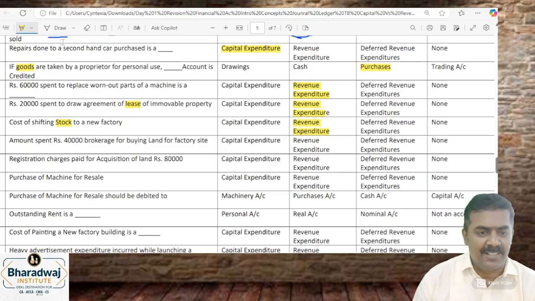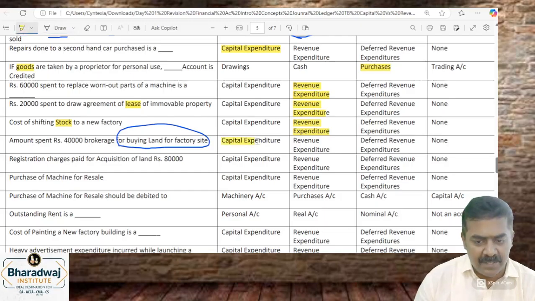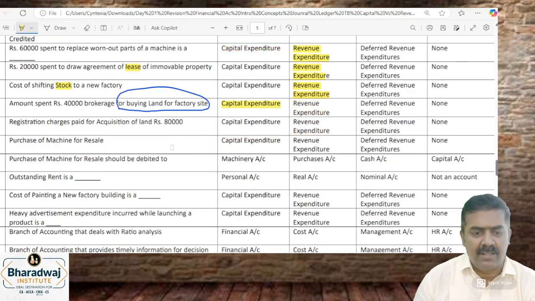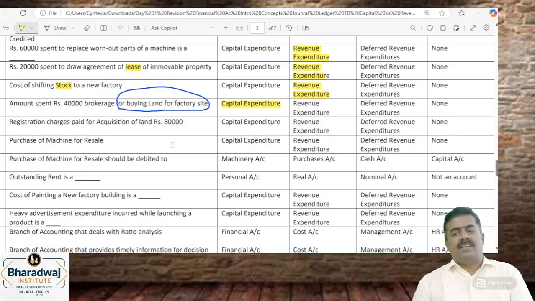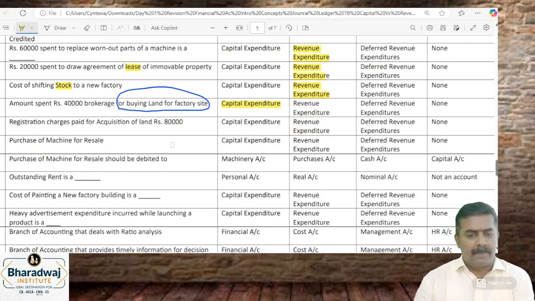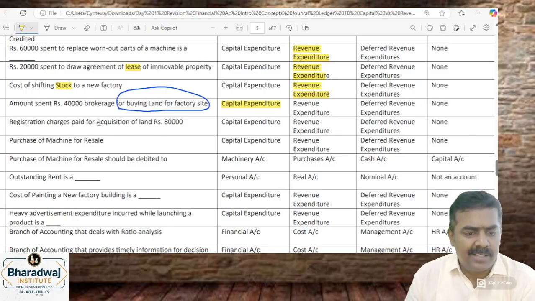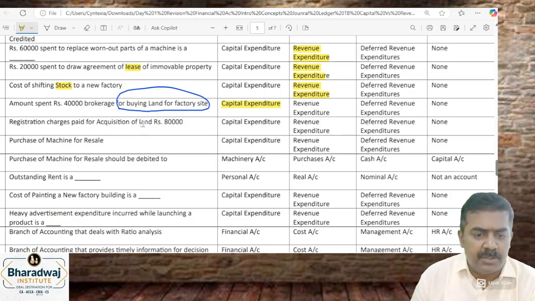நோ, இட் இஸ் brokerage paid for buying the land for factory site. It is which expenditure? Capital expenditure. It is part of cost of the land. Then registration charges paid for acquisition of land. It is part of cost of the land. Capital expenditure. Purchase of machine only நிறுத்திடக்கூடாது.